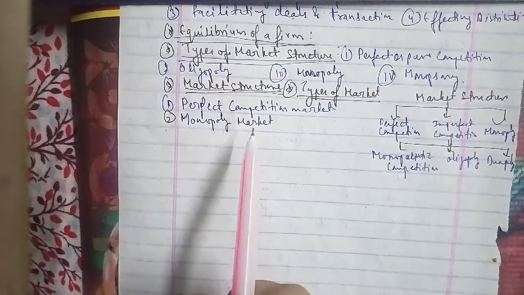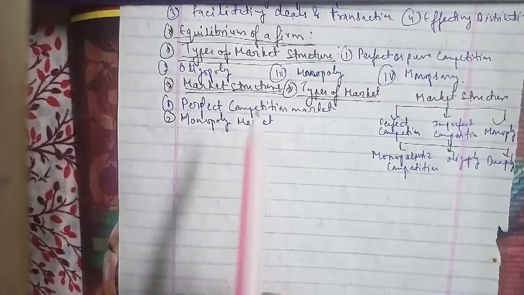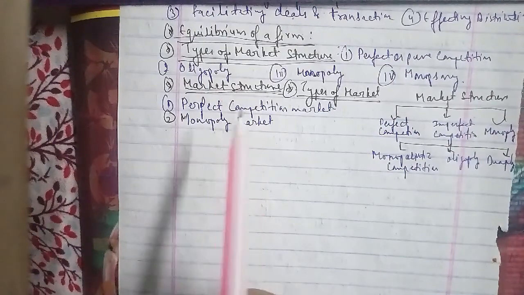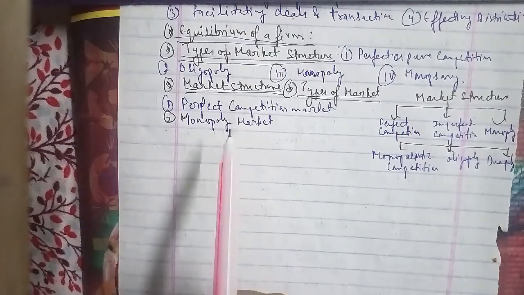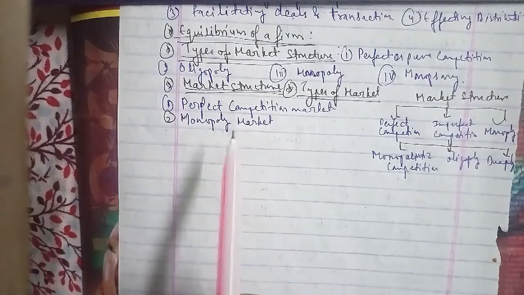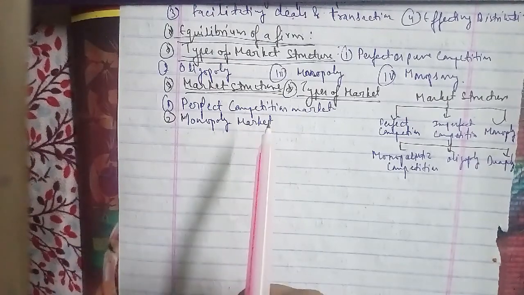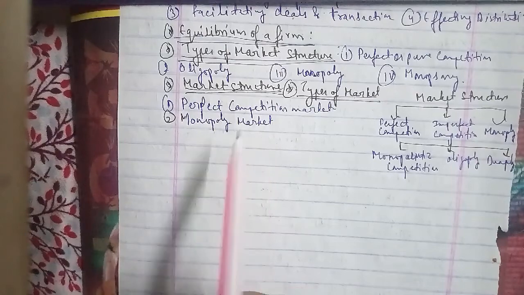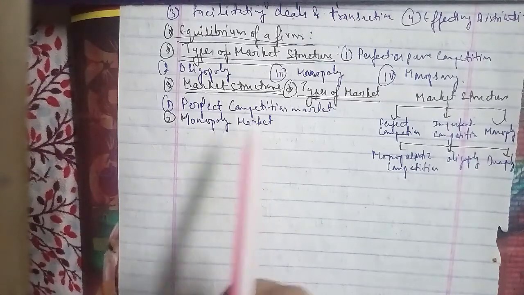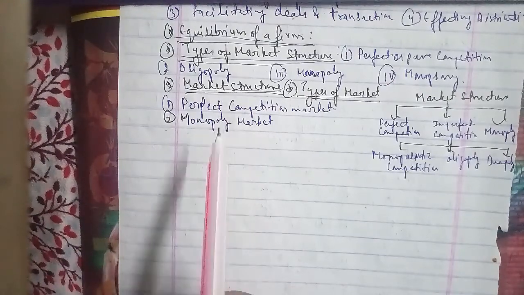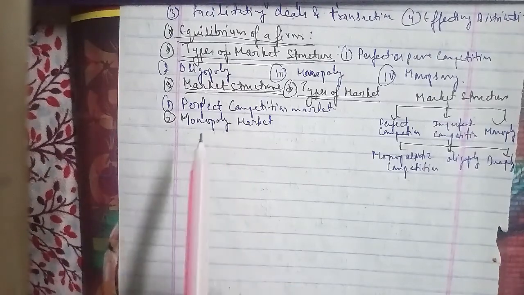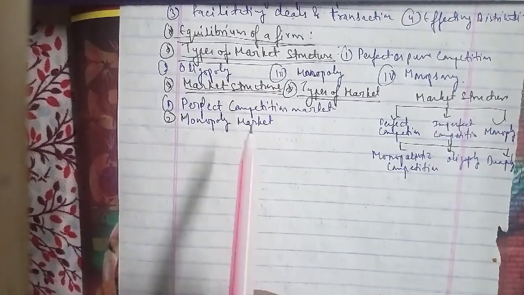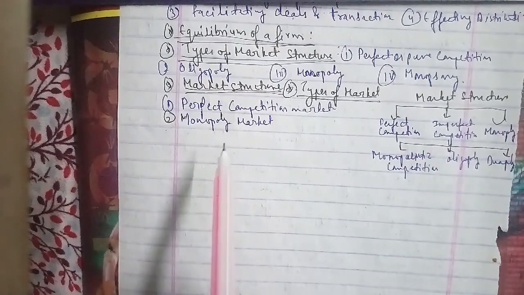According to D. Salvatore, monopoly is a form of market organization in which there is a single firm selling a commodity for which there are no close substitutes. Thus, the monopoly firm is itself an industry and the monopolist faces the industry demand curve. The demand curve for his product is therefore relatively stable and slopes downward to the right, given the taste and income of his customers. It means that more of the product can be sold at a lower price than at a higher price.